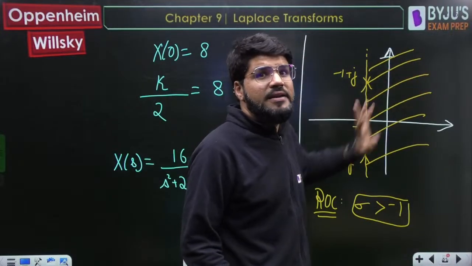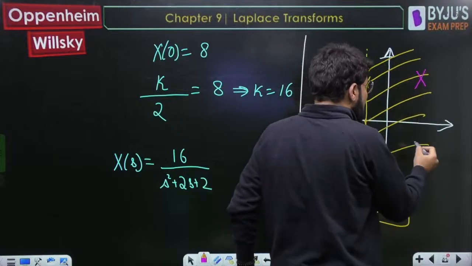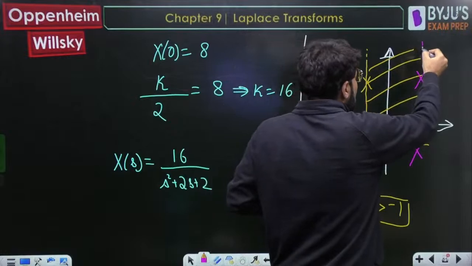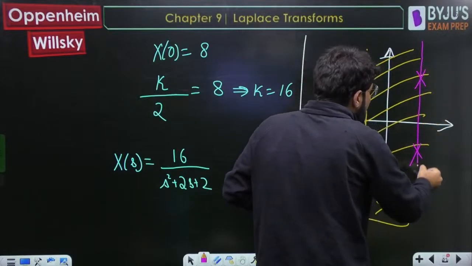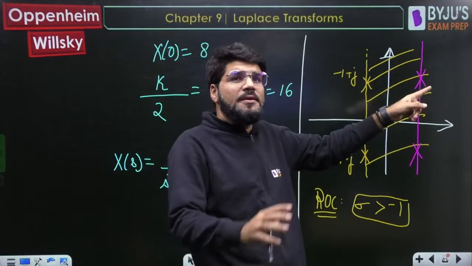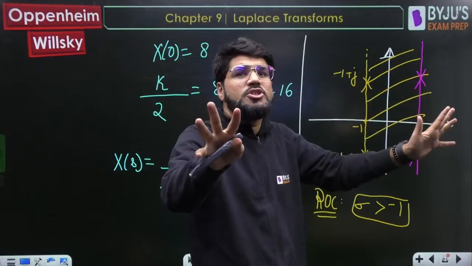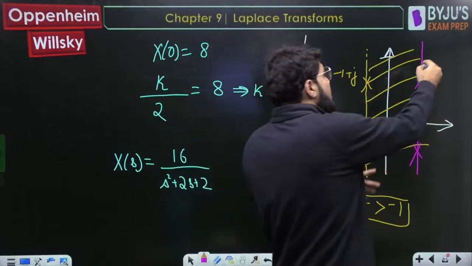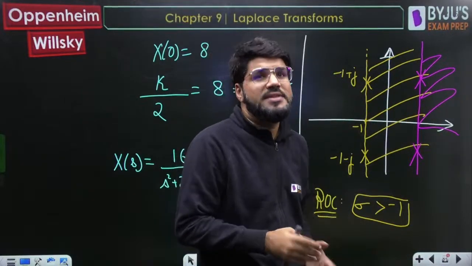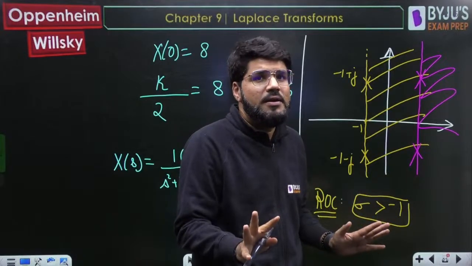Shift the poles right. The poles will come here. Now think. Okay, this is the line from which the ROC can start. ROC can be left or can be right. But for the shifted ROC, the j omega axis should not come. So where should the ROC be going? Towards right. So that means the original ROC should also be towards right. That is the idea we wanted to get.